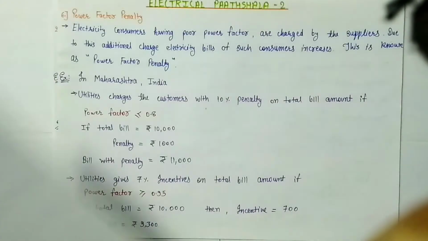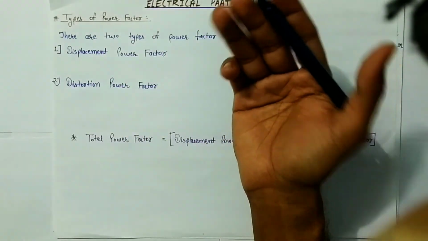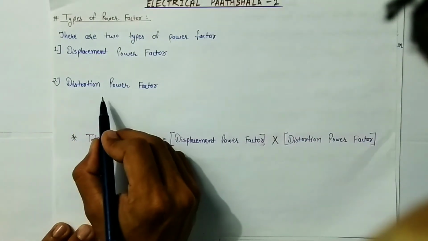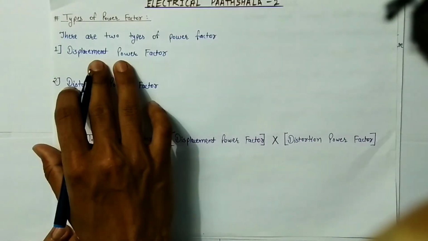Now our next topic is types of power factor. So guys, basically there are two types of power factor: displacement power factor and distortion power factor. Let's talk about them one by one. So let's first talk about displacement power factor.